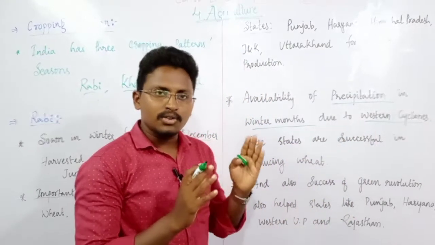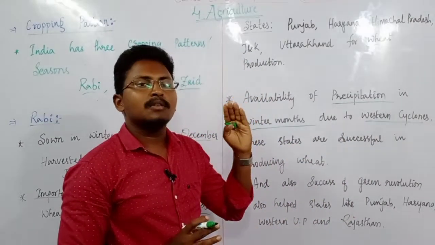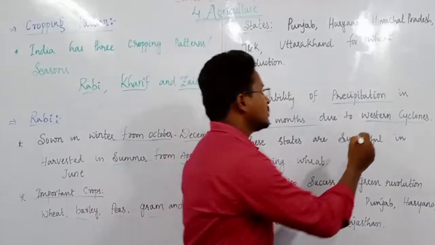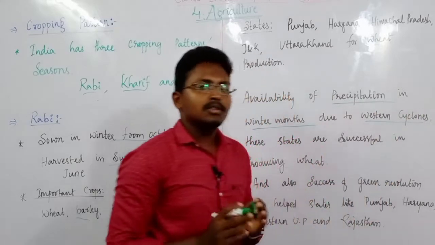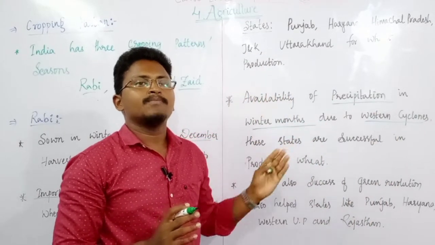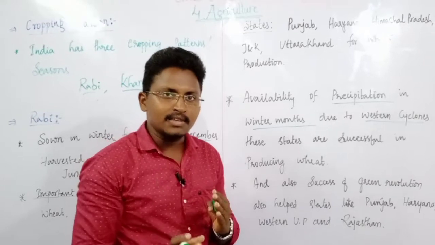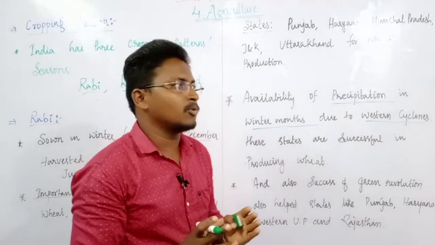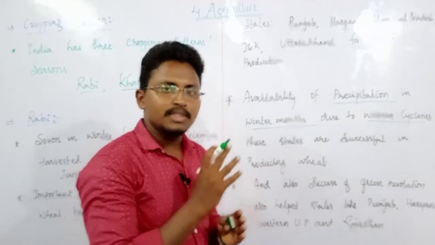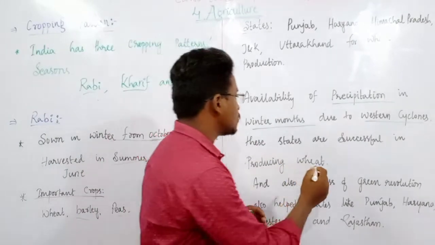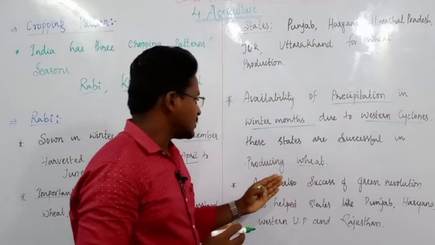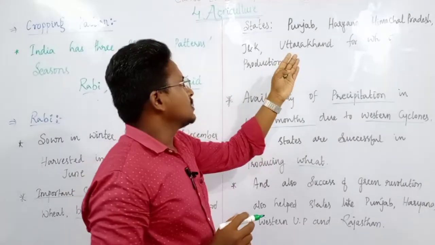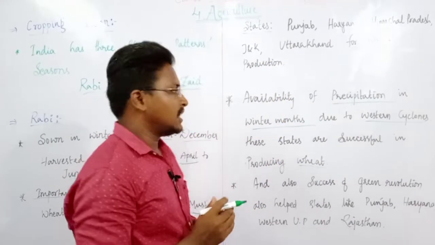That means during the winter months there are some small showers of rainfall in these states because of western cyclones, the cyclones which form on the western part of India. This rainfall helps in the growth of wheat in states such as Punjab, Haryana as well as Uttarakhand, Himachal Pradesh, etc.